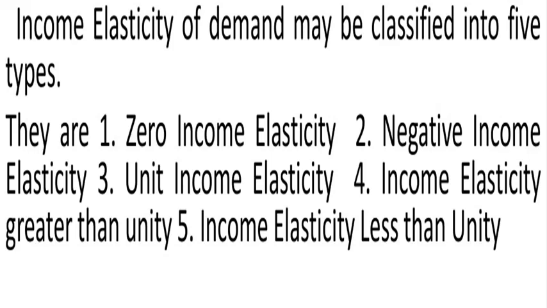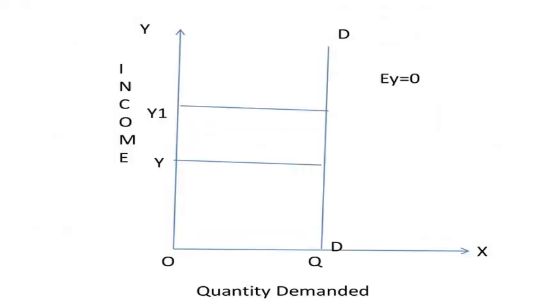When you come to zero income elasticity, quantity demanded remains the same even though money income increases. Symbolically, it can be expressed as EY is equal to 0. It can be depicted in the following way. When income increases from Y to Y1, quantity demanded never changes.